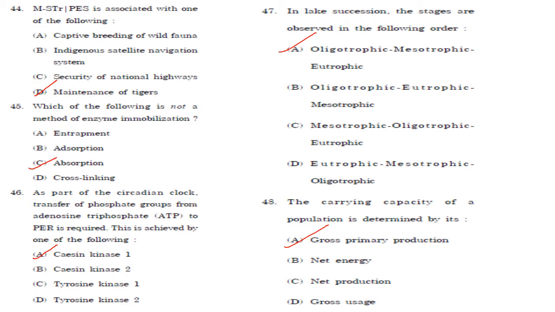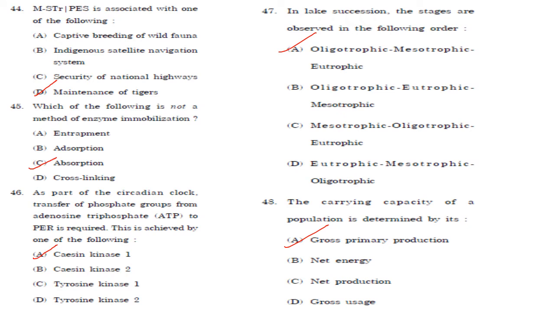M-STrIPES, short for Monitoring System for Tigers Intensive Protection and Ecological Status, is a software-based monitoring system launched across Indian tiger reserves by the Indian government's National Tiger Conservation Authority in 2010. The system's objective is to strengthen patrolling and surveillance of the endangered Bengal tiger. So it is associated with the maintenance of tigers. Answer is option D.